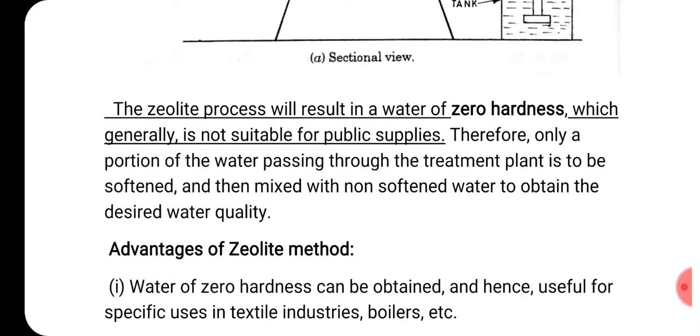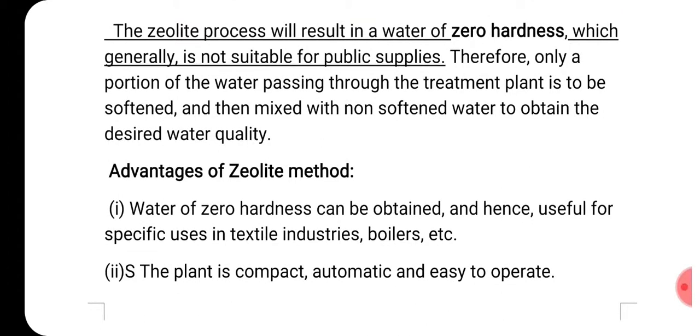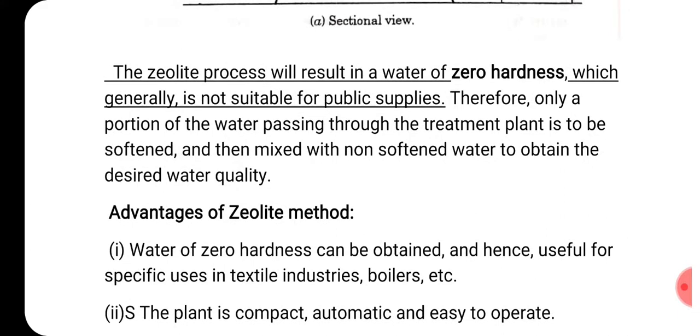Whereas lime soda was not producing zero hardness, here the zeolite process is producing zero hardness. This is the difference between lime soda process and zeolite process. Okay, therefore only a portion of the water passing through the treatment plant is to be softened and then mixed with the non-softened water to obtain the desired water quality, because we don't need zero hardness.